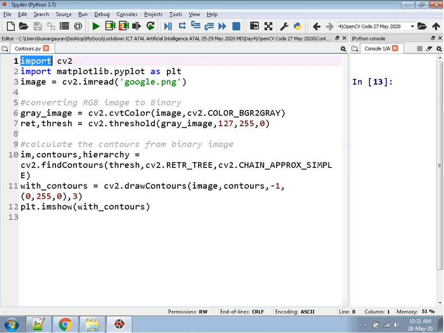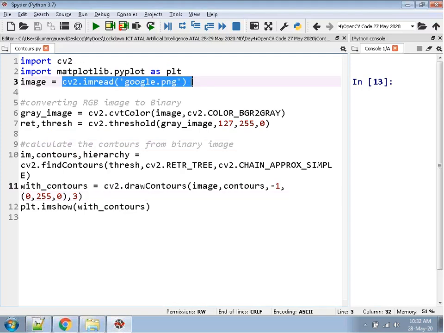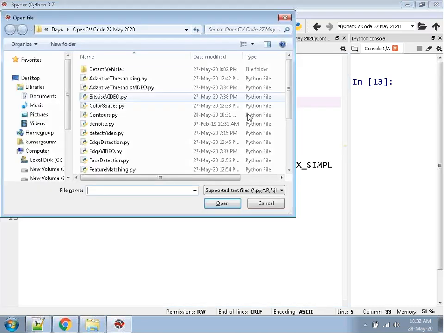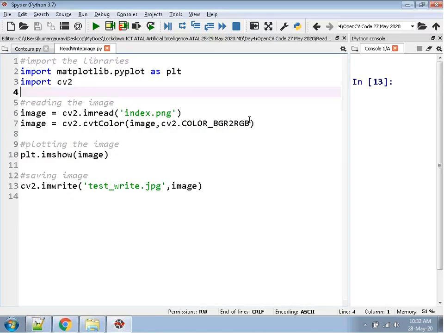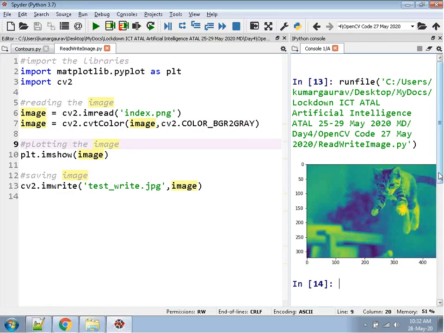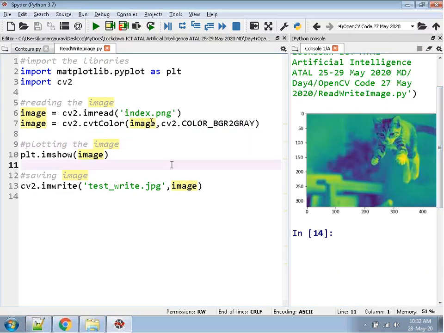With this particular function, import cv2, this image we can read directly. In the same way, suppose we want to convert that image to grayscale, you can directly convert it. Suppose I want to convert it from BGR to gray. You can see how easy it is, BGR to gray.